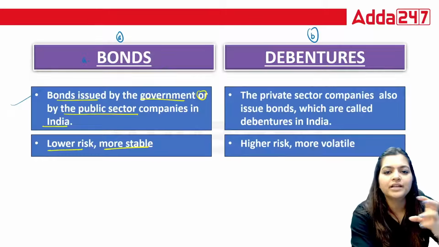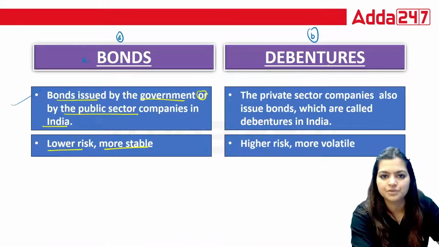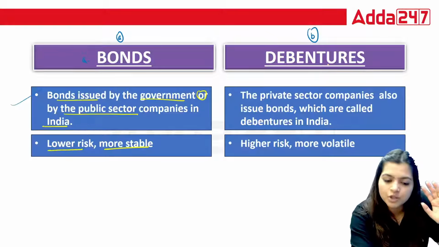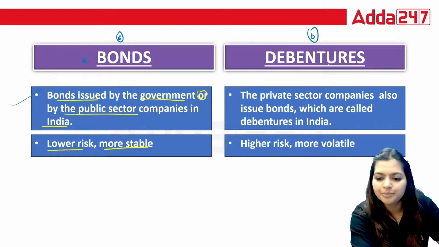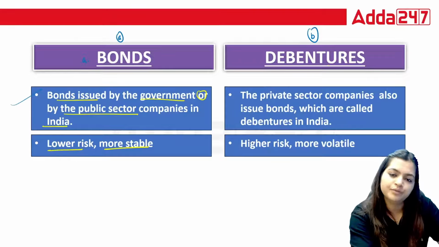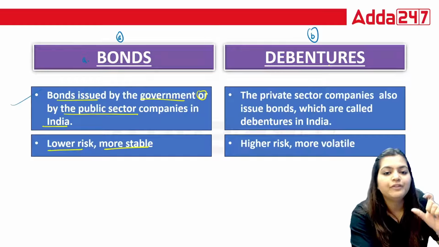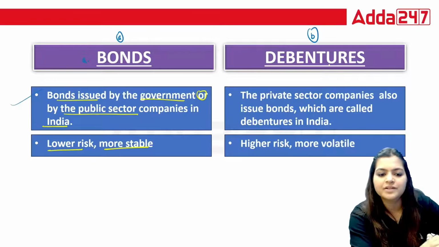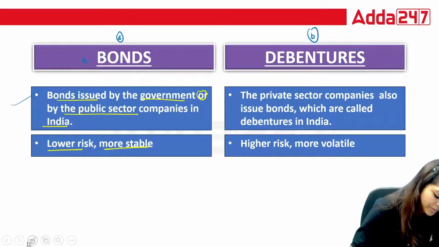If anything is related to government, government will never give any higher risk, because government is not here to earn any profit. They are here to give the benefit for the society. So their objective is not to earn profit. That's why whatever bonds government are issuing have lower risk. And if any instrument is having lower risk, that is going to give lower return also. Always remember this point.